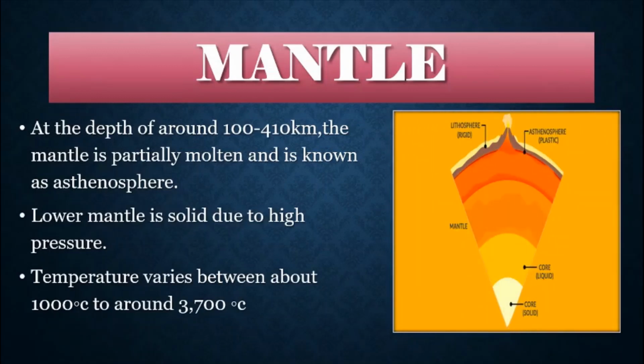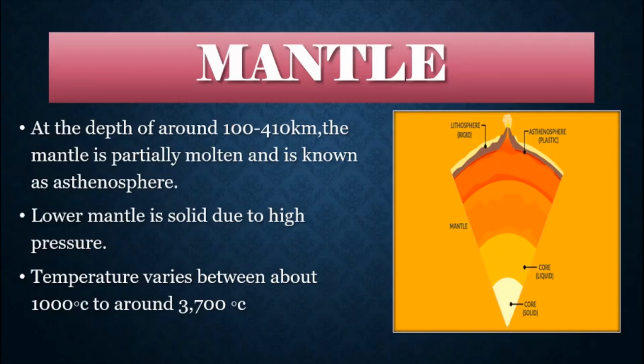Now at the depth of around 100 to 410 kilometers, the mantle is partially molten and is known as the asthenosphere.